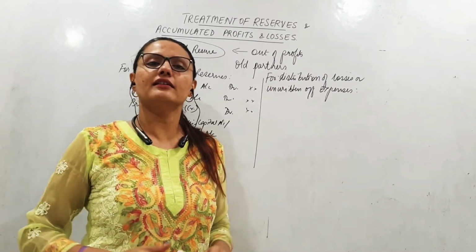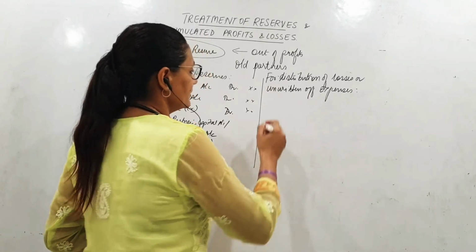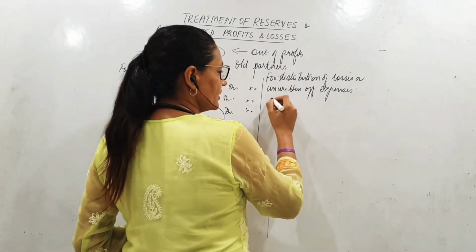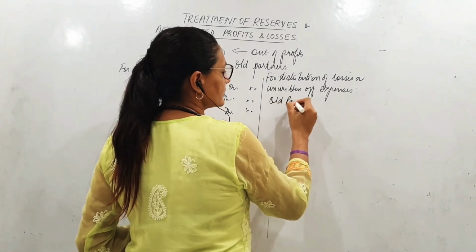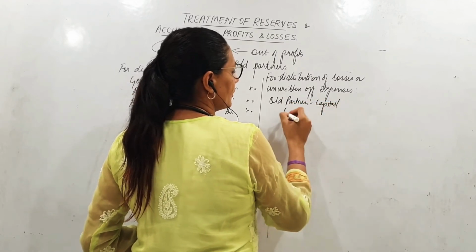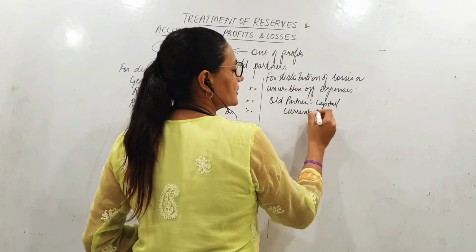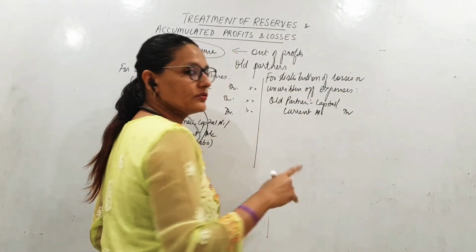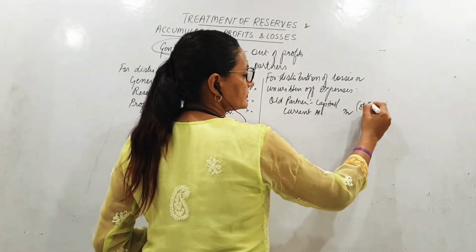Let us now create a new chapter. So here we will have the old partners' capital or current accounts debited individually in the old ratio.